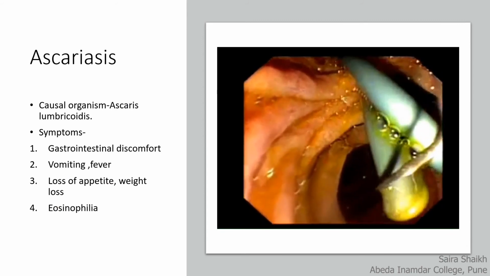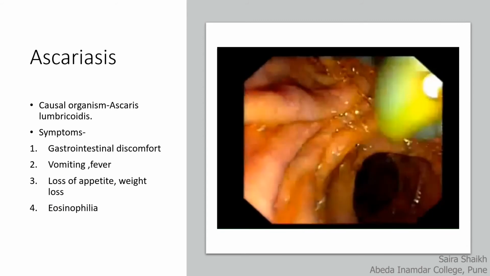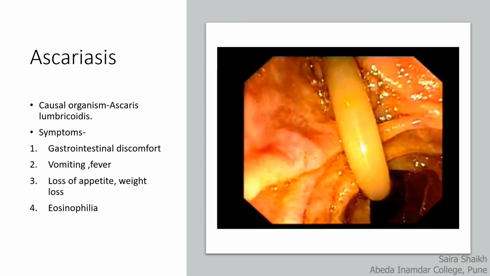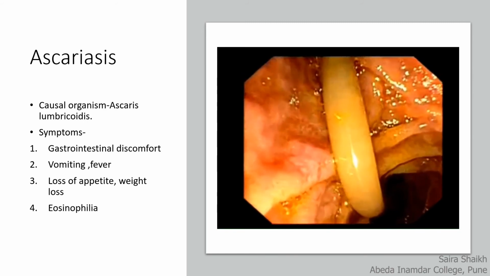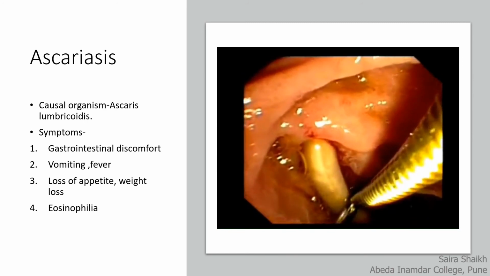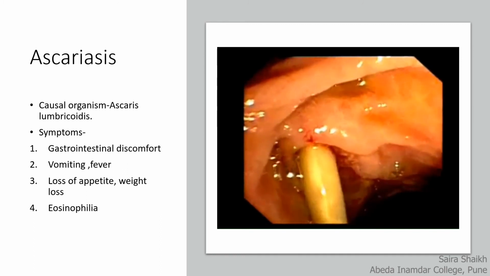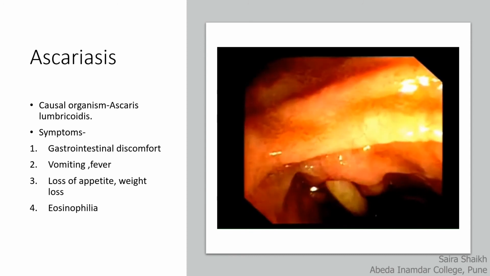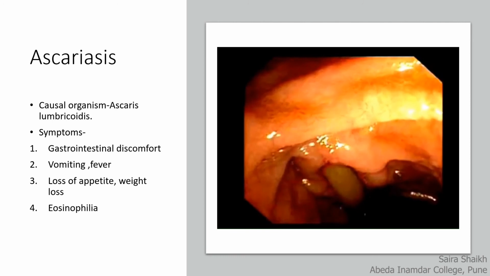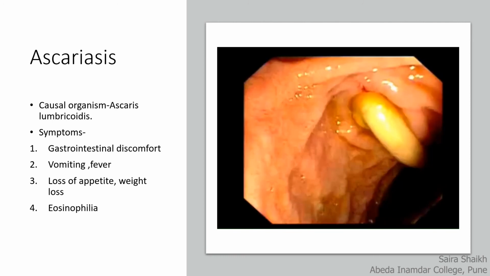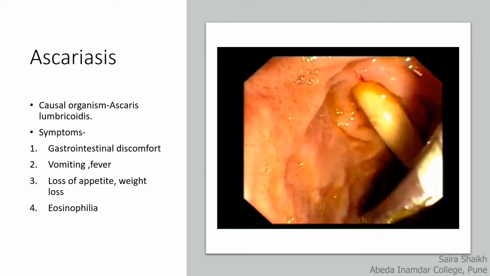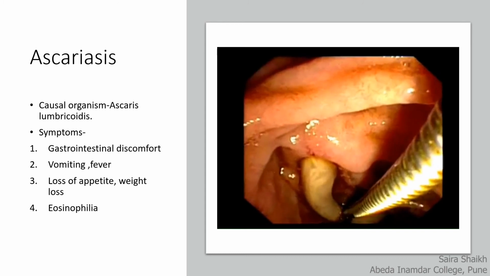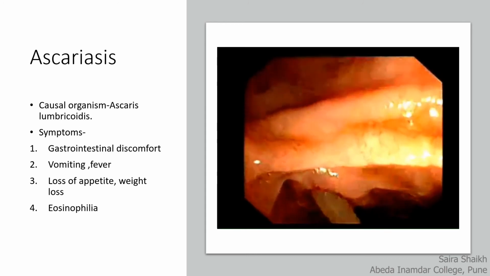Ascariasis is one of the most common worm infections in people worldwide. It is caused by infection with Ascaris lumbricoides. It shows symptoms such as gastrointestinal discomfort, vomiting, that is reverse peristalsis, and fever, in which body temperature increases. Loss of appetite, where hunger is absent, and weight loss, where the body becomes thin and weak.